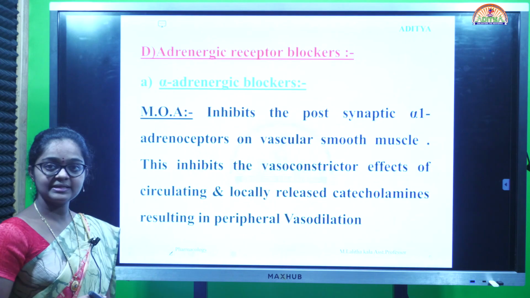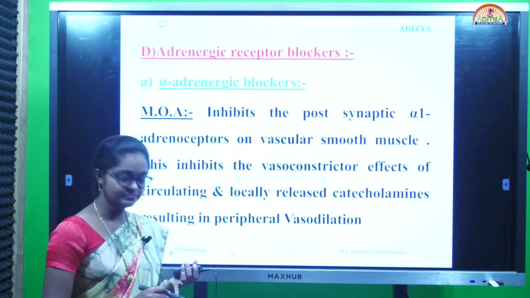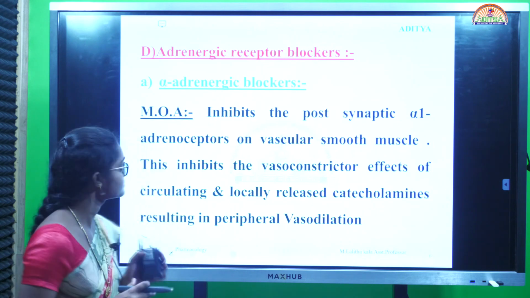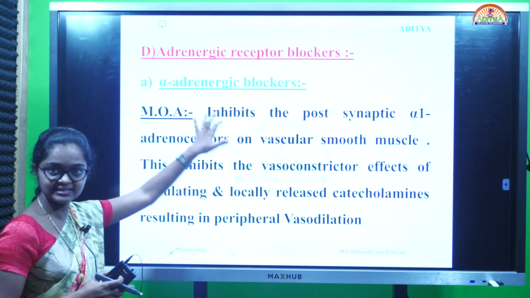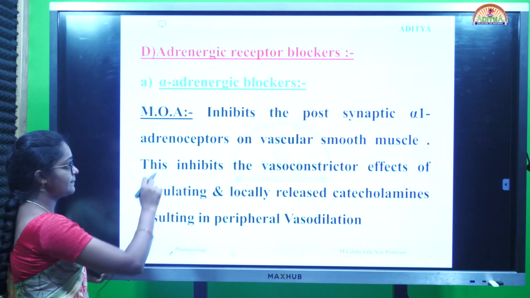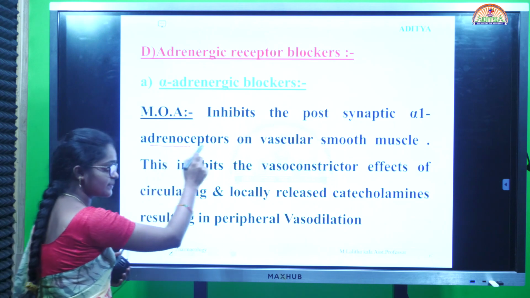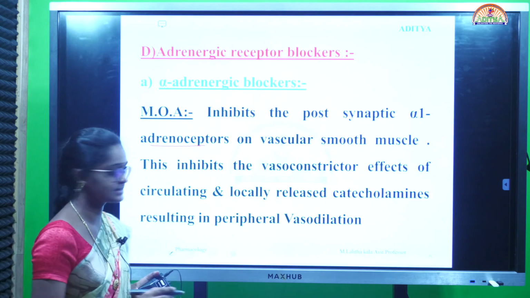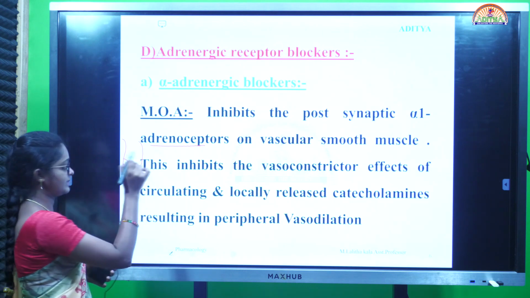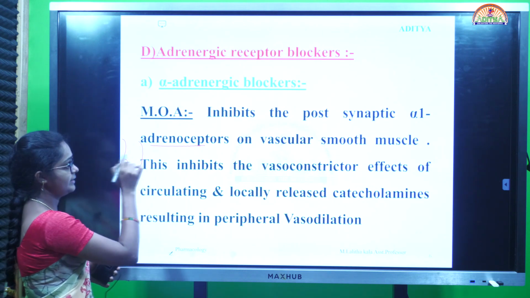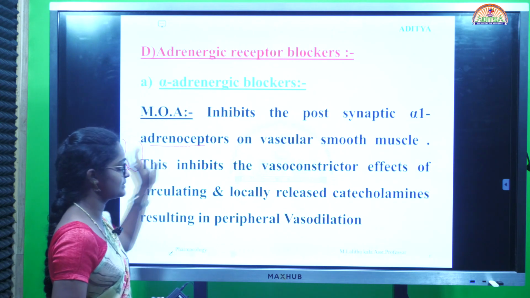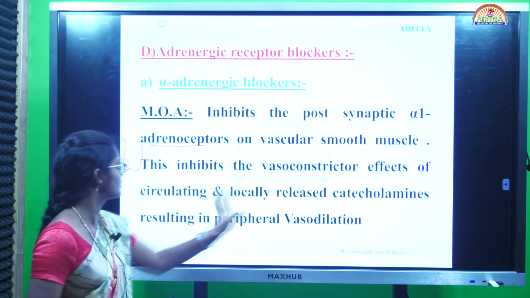Next, coming to adrenergic receptor blockers. It involves alpha blockers, alpha plus beta blockers and beta blockers. First, coming to alpha adrenergic blockers. These drugs mainly inhibit the postsynaptic alpha-1 adrenoreceptors on the vascular smooth muscles.